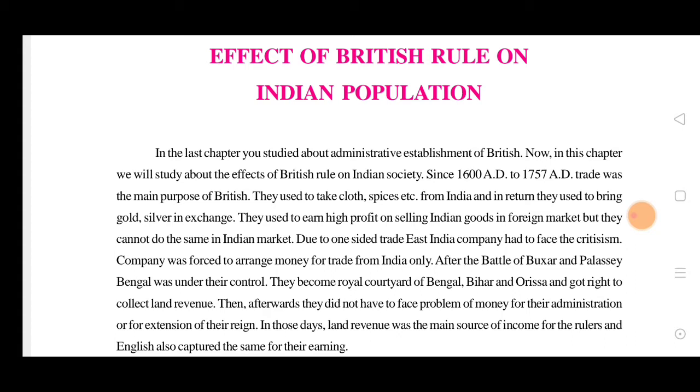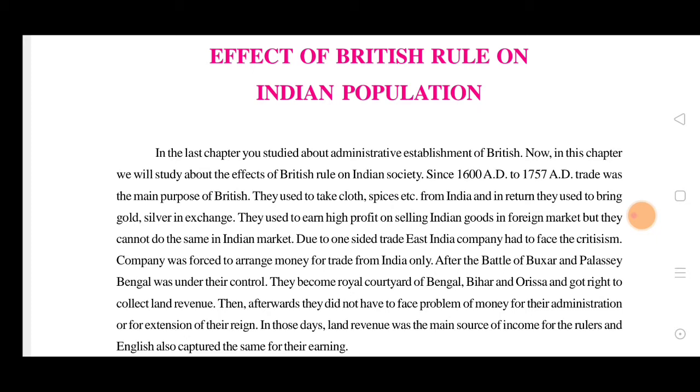So they got control over the whole of Bengal, like they became the royal courtiers of Bengal, Bihar, and Orissa. So now they have more profit. Okay, so they are in this area. They are now a ruling party, and their trading center is now over these places combined. And they got the right to collect land revenue also.